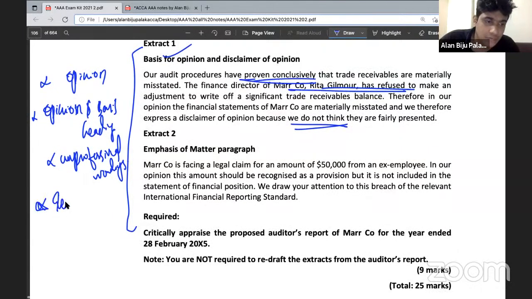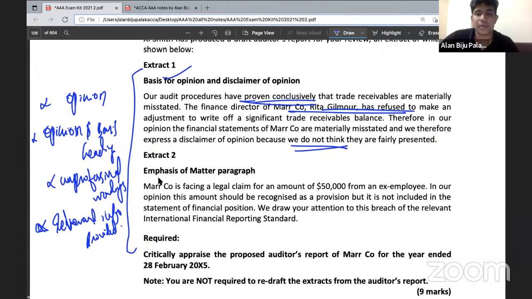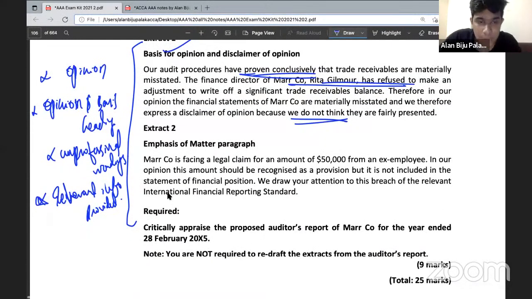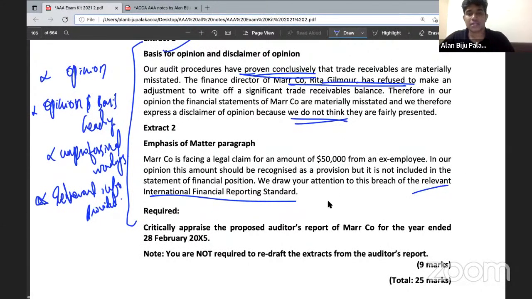Next, you need to consider whether all relevant information is provided. Say, for example, it may be mentioned in the question that referring to notes to financial statements, but they may not be referring to the note number. Then they will be mentioning, we have audited the subsidiary, but they might not be mentioning the subsidiary's name. Then they might have mentioned the term relevant financial reporting framework, but they are not mentioning the accounting standard as such. So these are the relevant information that needs to be considered there.